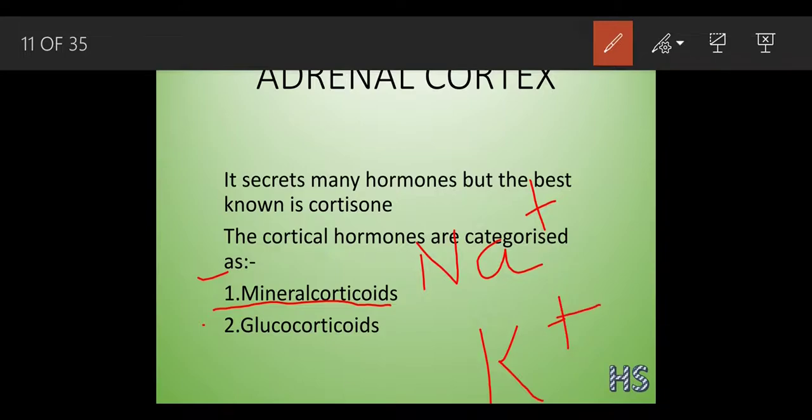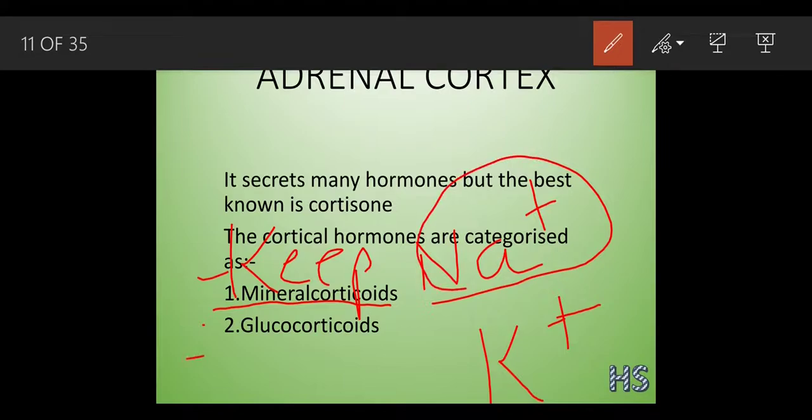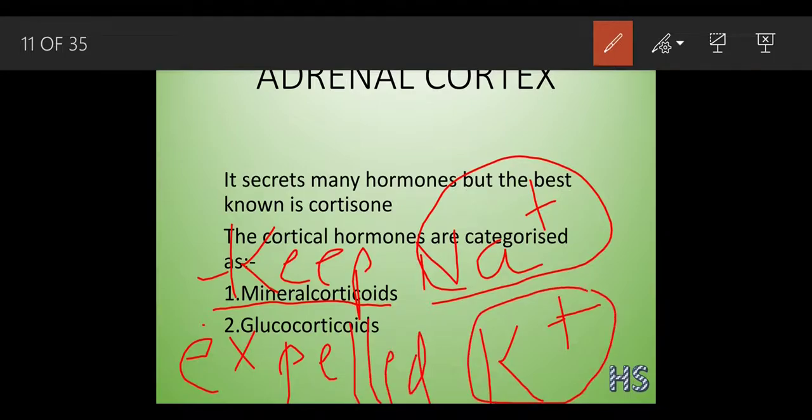They are going to keep the sodium ion, and they are going to expel the potassium ion from the body, because sodium helps to regulate your blood pressure. That is why it is very essential. Na is very essential, but K is in excess, and the things which are in excess should get expelled out of the body. So this is the function of the mineralocorticoids.